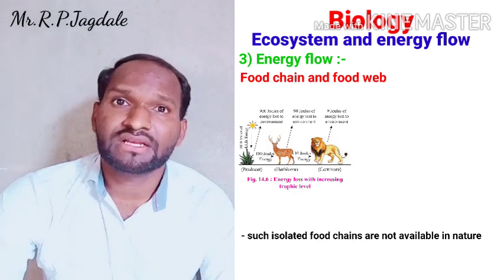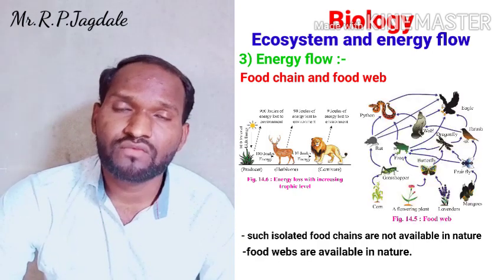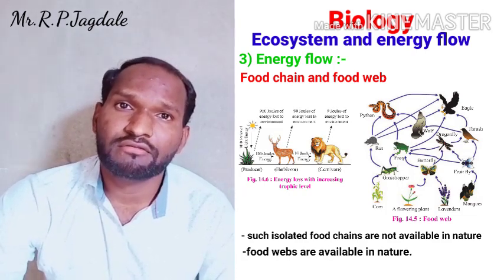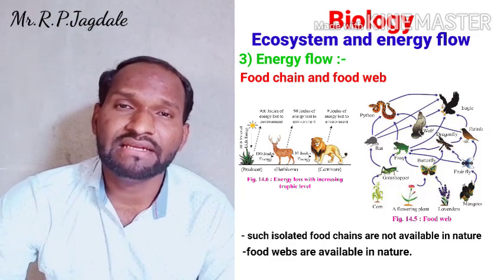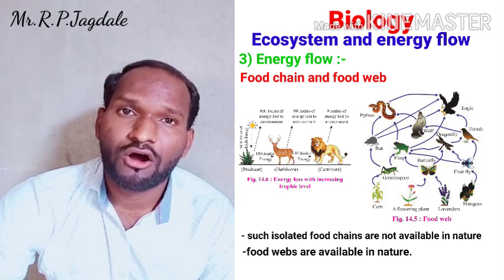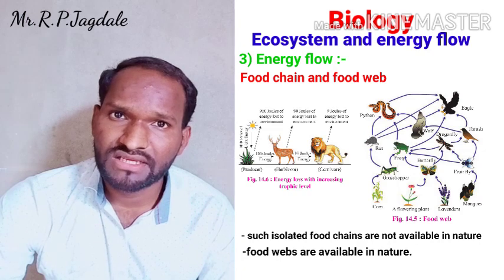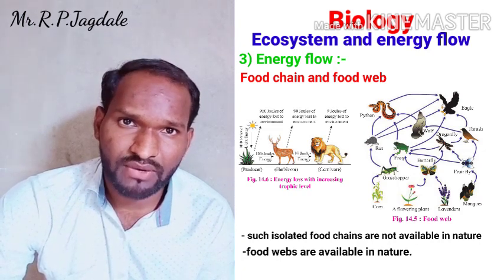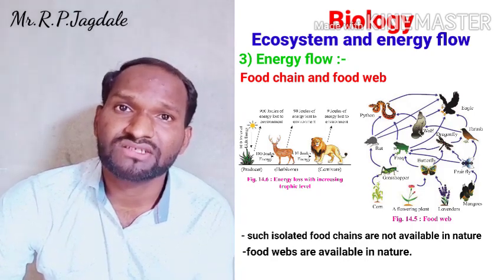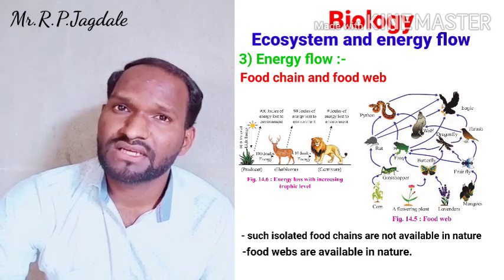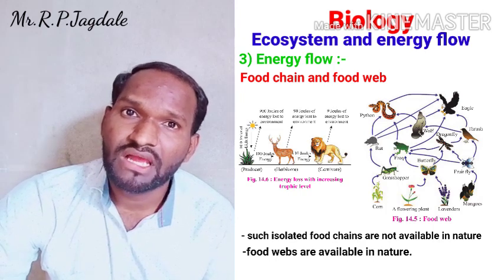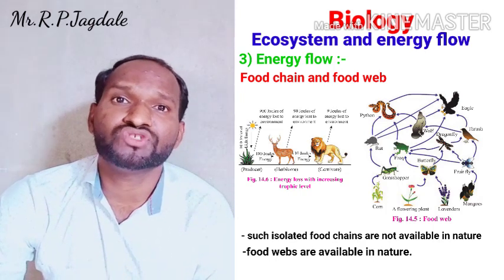In nature, only food webs are available. Now what are food webs? Food webs are nothing but the combination of many food chains which are interconnected to each other. You can see the picture on your screen of a food web. In that you can see there are producers, plants at the basic level, then primary consumers called herbivores, then secondary, then tertiary. But you can see one difference: the secondary and tertiary consumers are interconnected with the organisms of other food chains.